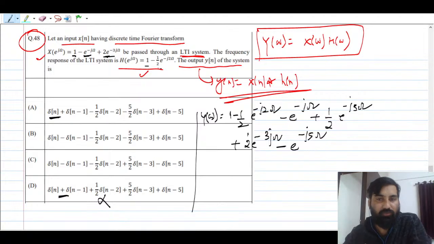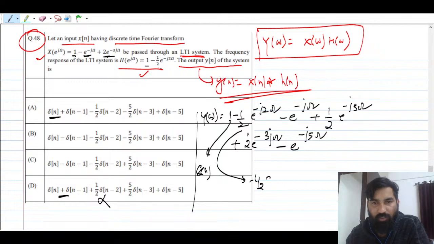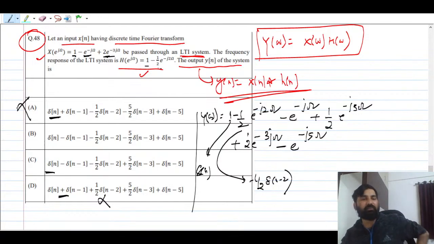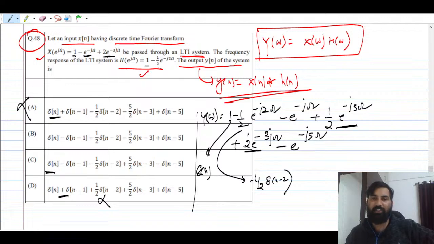You can now take the inverse Fourier transform. Very clearly you can see this is nothing but delta n, and this will give you minus 1 by 2 delta n minus 2. So you can see this is delta n. This cannot be the correct answer. Keep eliminating. And you can add also, because there is 1 by 2 and there is 2, so it will be 5 by 2. So this will be plus only. These options are wrong. So option C will be correct here.